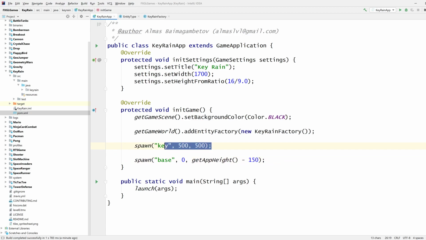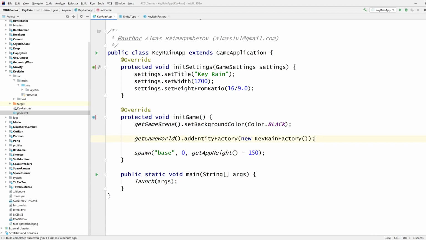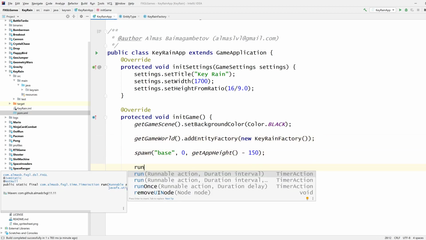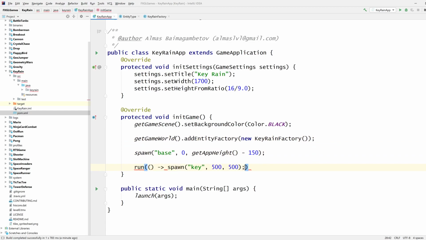Spawn keys. Let's spawn keys at an interval. Run this thing every half a second. Import this as well. This is X, this is Y. I wonder if we should spawn it just a bit off screen from the top. And we always want the same height, right?